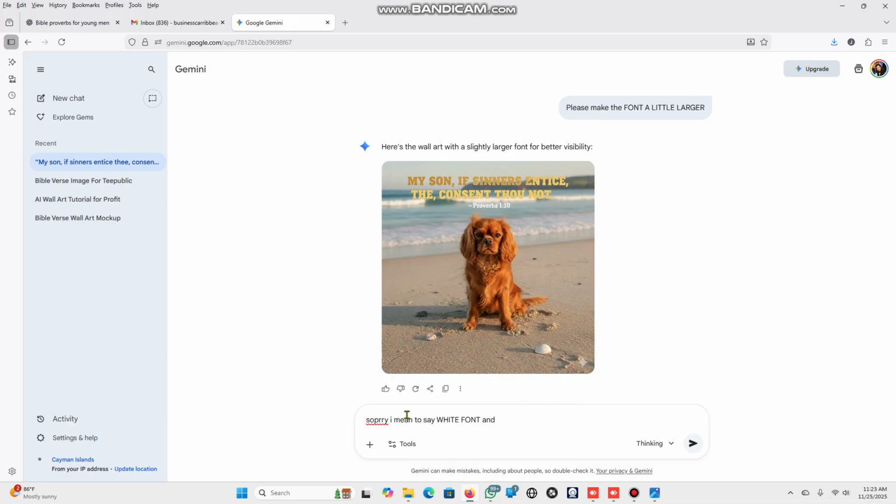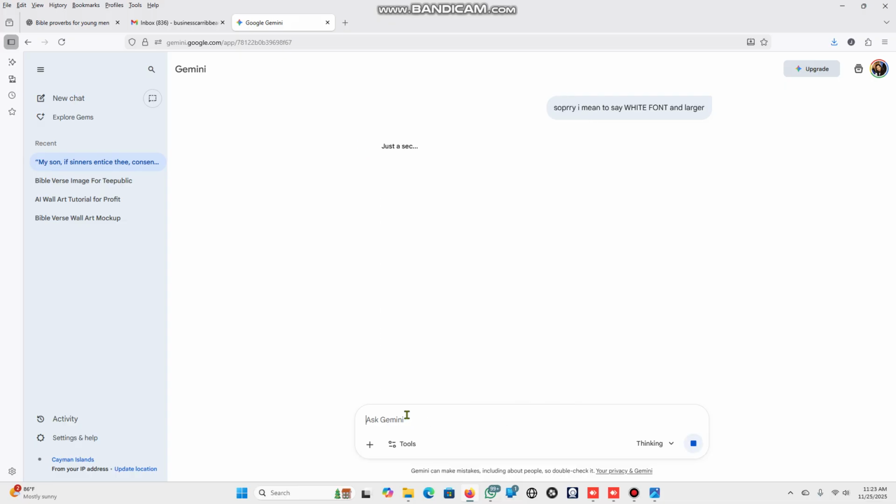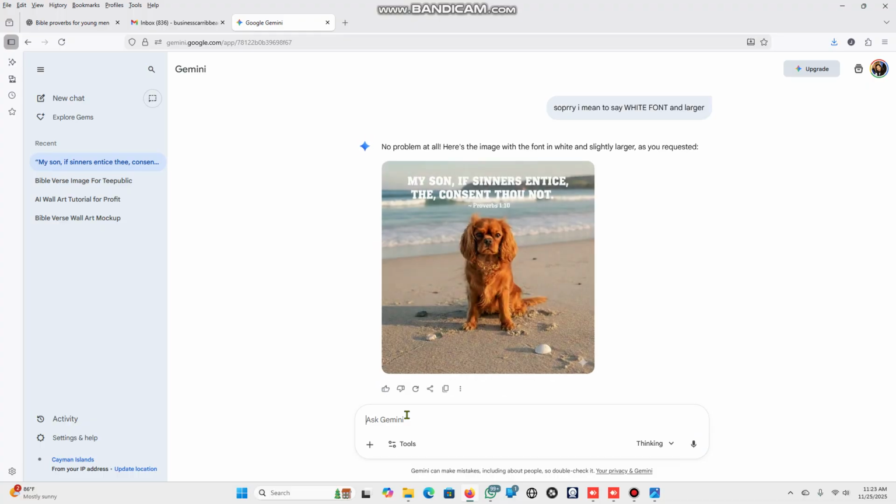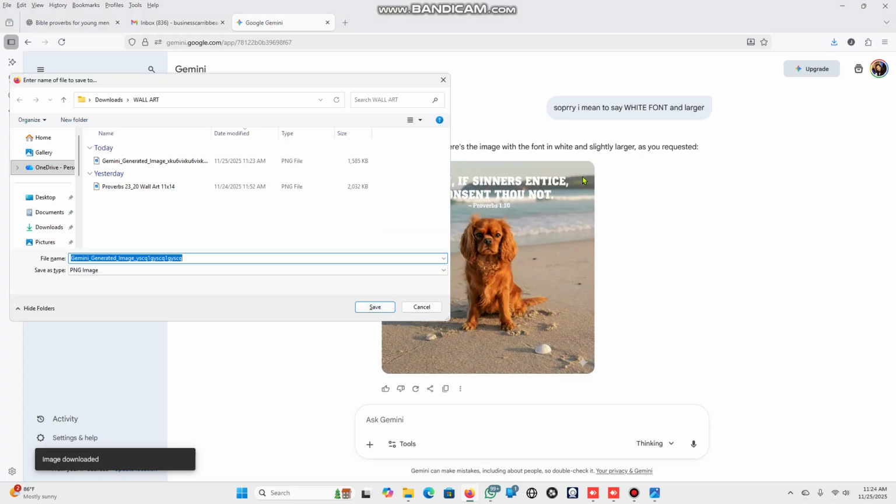Gemini and Lovebird are the same, but for image consistency, Lovebird is better. So you can see that Gemini sometimes makes mistakes with the prompts. It doesn't maintain consistency. So to fix that error, you just use Lovebird to create the images.